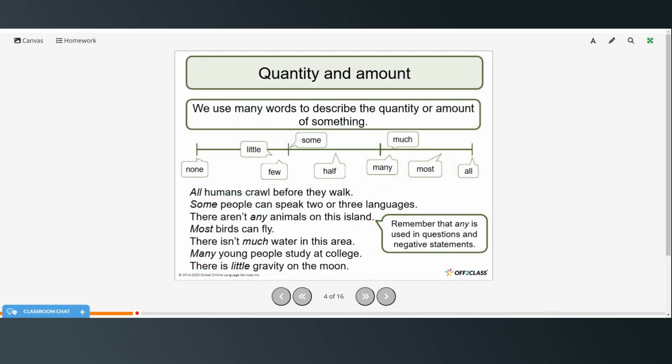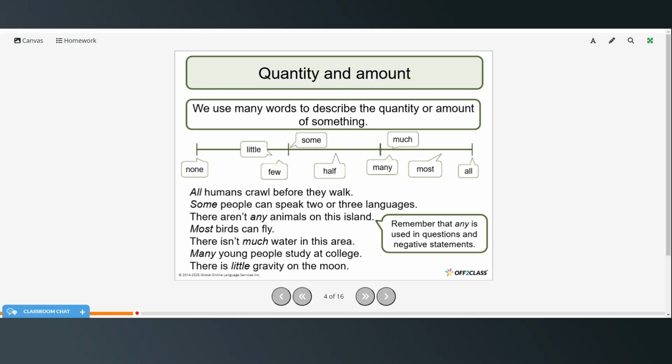Okay, so we use many words to describe the quantity or amount of something. So none, little, few, some, half, many, much, most, and all. All humans crawl before they walk. Some people can speak 2 or 3 languages.